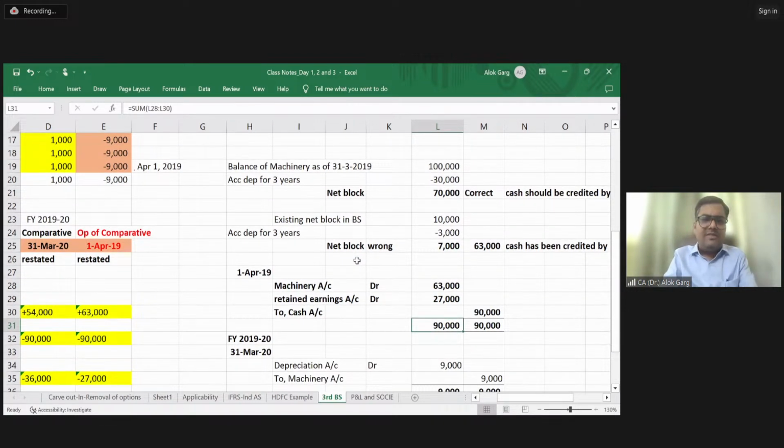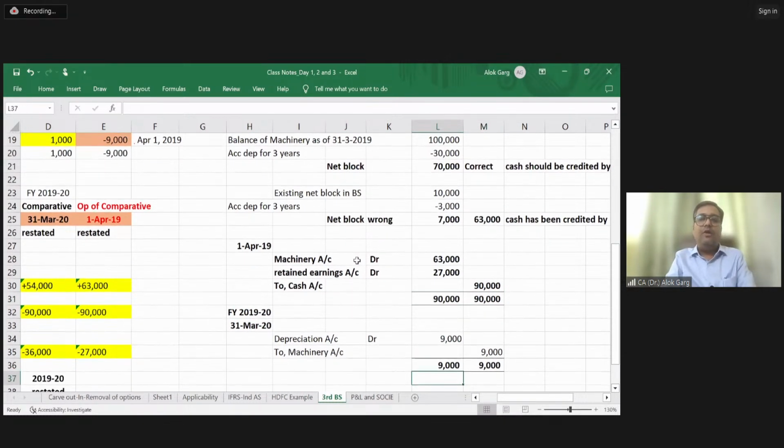Are you clear about this entry? Are you clear about these numbers? Any doubt on this number, on this accounting entry? No? Very good. In the next year, in 1920, what will happen? Now you have corrected your opening balance. Now in 1920, what you will do? You will pass a depreciation entry, debit depreciation account, credit machinery account by 9,000. As simple as that.